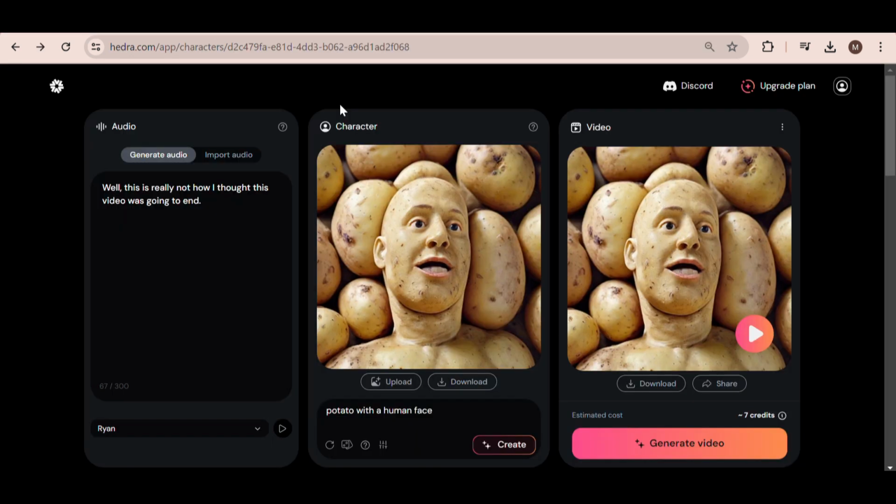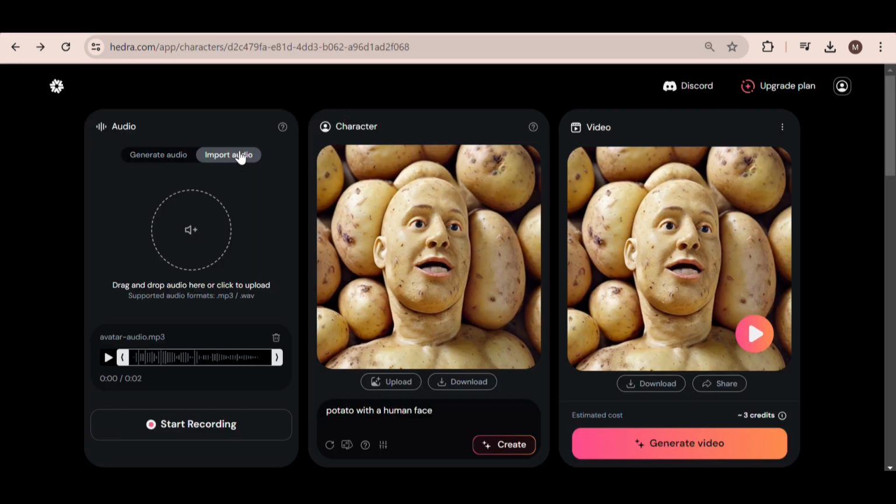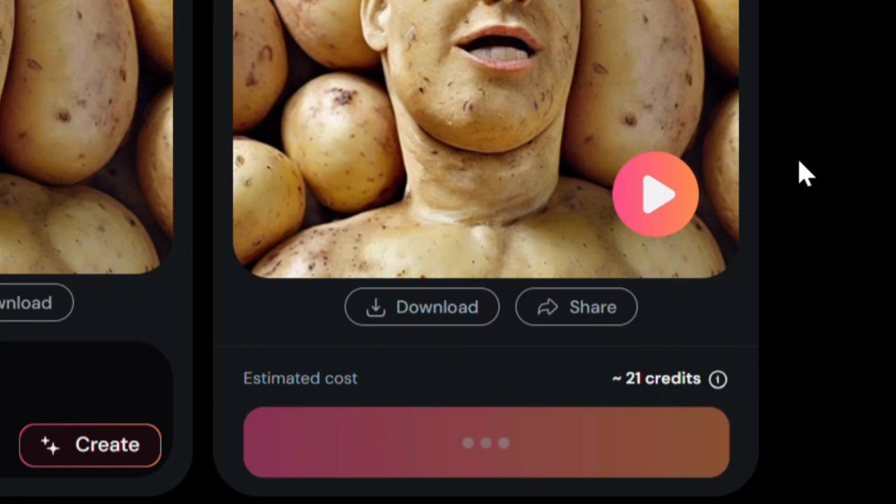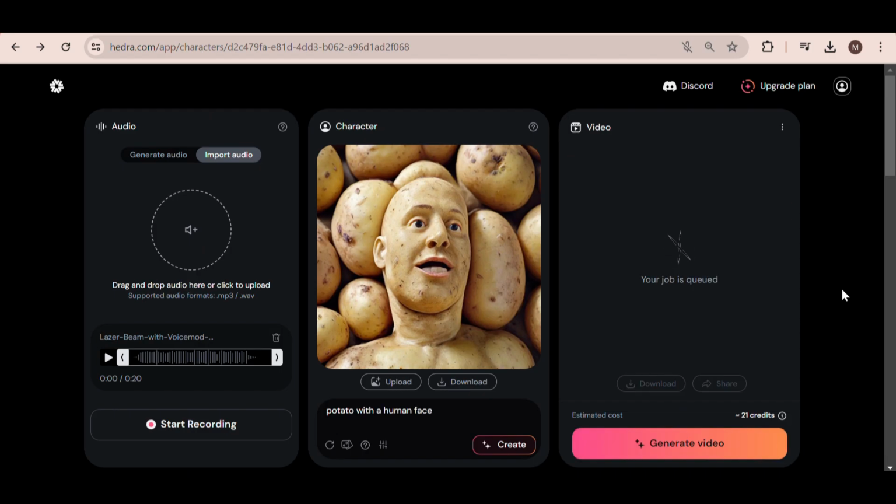Perfect. Now head back over to Hydra. What you want to do is just import the audio we just downloaded and hit Generate Video. Again, I sped up the video because it takes a couple of minutes.